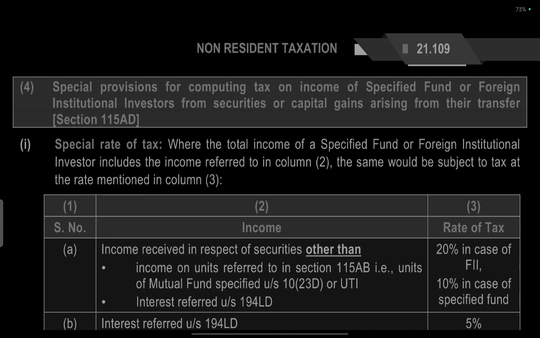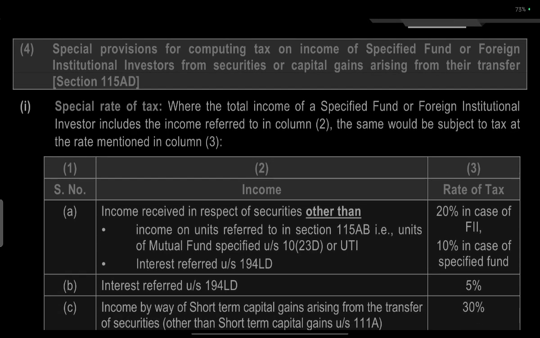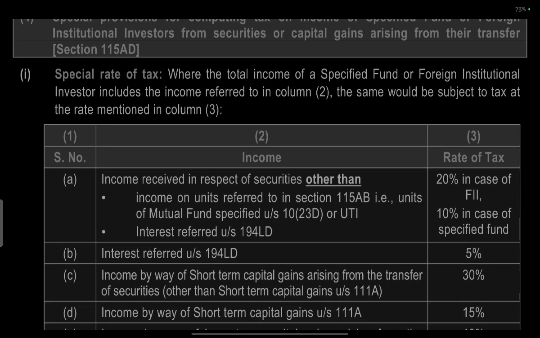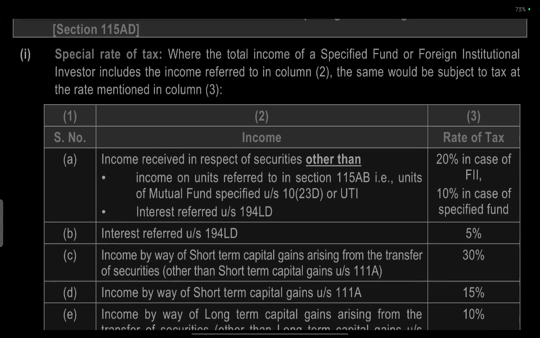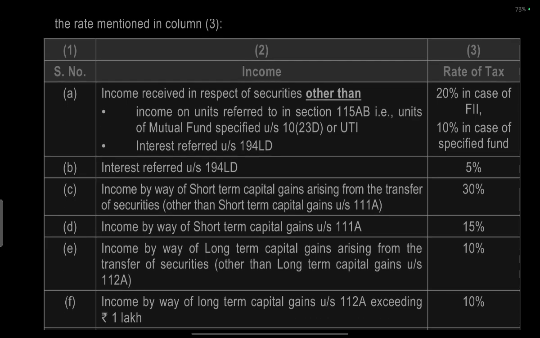Special provision for the computation of tax on the income of a specified fund or a foreign institutional investor from securities, or capital gain arising from their transfer: section 115AD. Special rate of tax: the total income of a specified fund or a foreign institutional investor, including the income referred to in section 115AD(1), clause 2, will be subject to tax at the rates mentioned below.